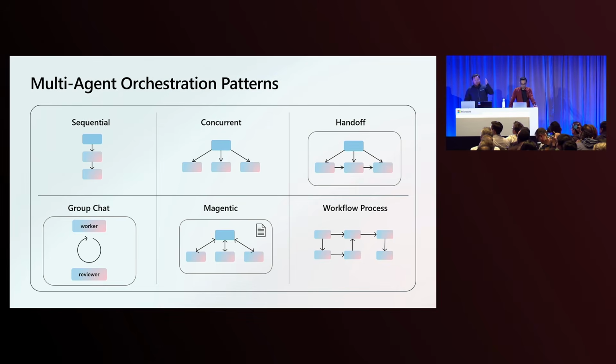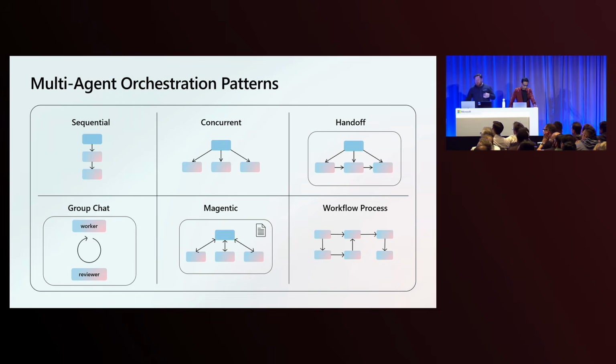Fairly obvious what some of these do. Sequential, you have one agent talk to another agent. The results of one agent go to the next agent and the next agent. And you connect them together, and they go in sequence. Sequential. Concurrent, that's what you just saw. All the agents working in parallel, and then the result comes back once they've all completed. Handoff, a little bit interesting. You have like a shared context, and so kind of the brain of the agent gets handed off between different agents.